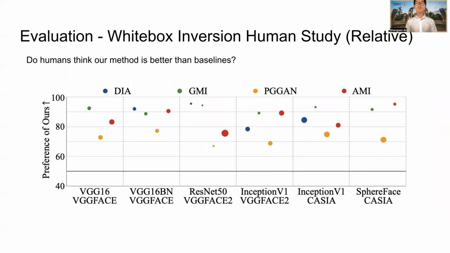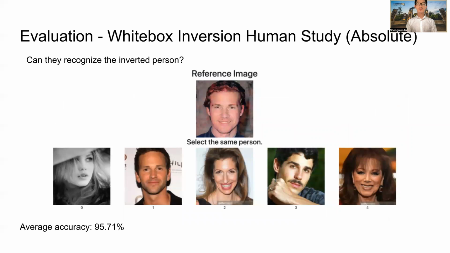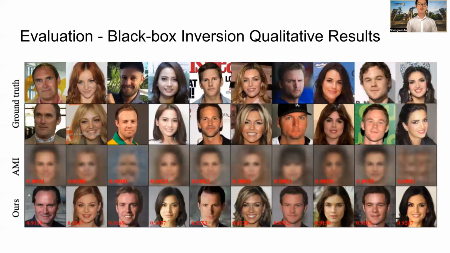This figure shows the human preferences of our approach over others. The higher the better. We can see humans consistently think our method is better. We also conducted an absolute human study. We mix images of the target person and other randomly sampled people. We test that given the inverted image, if humans can recognize the target. The average accuracy is about 96%.